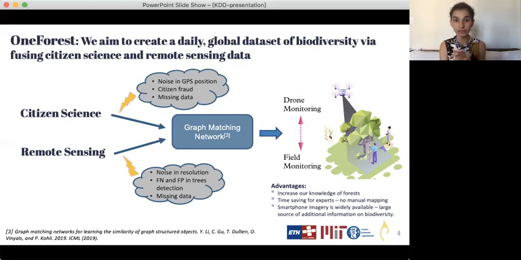Fusing both sources of information has three main advantages. First, it will increase our knowledge of the forests. It will help inform automatically and quickly experts from forestry and ecology on the nature and specificities of each tree in a forest, without having to manually map corresponding images. Also, the widely available smartphone imagery that is regularly enriched by laypeople will considerably bring new pieces of information on biological landscapes.